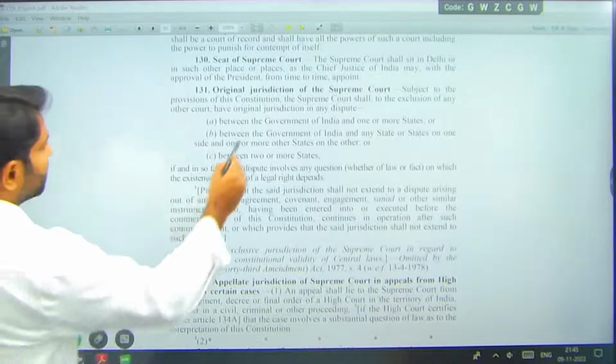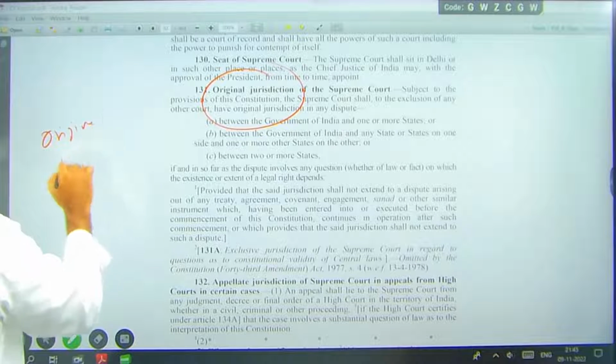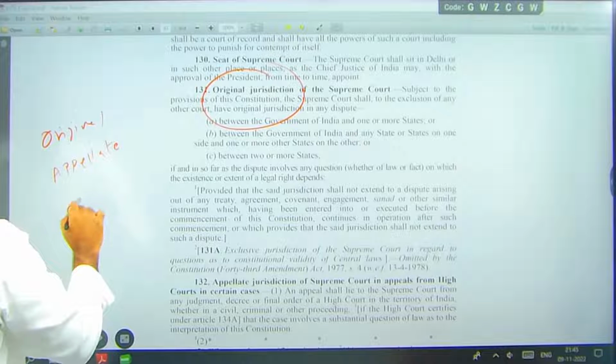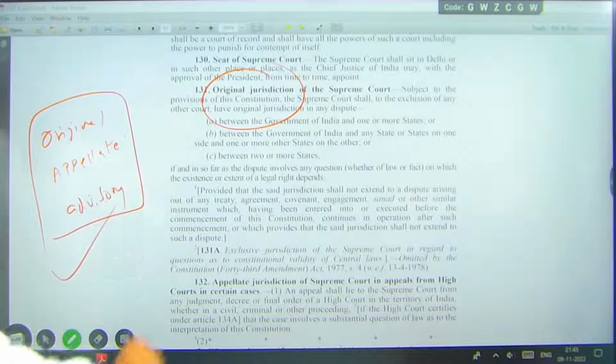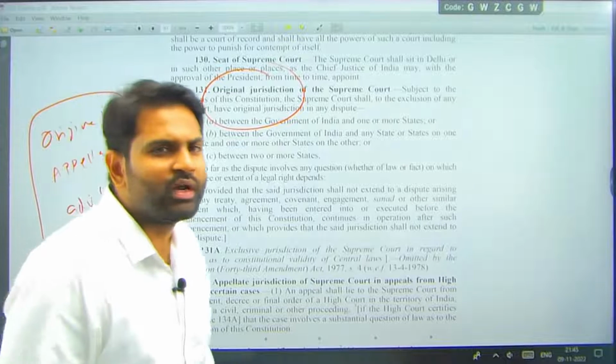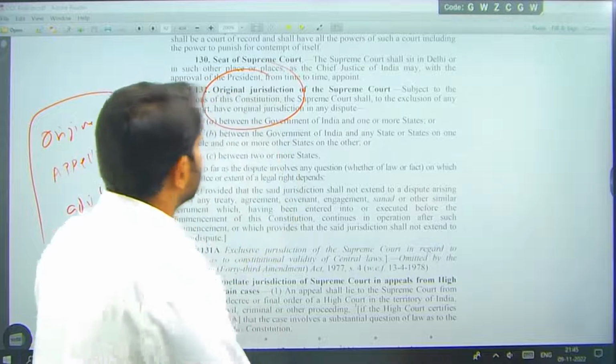Original jurisdiction. When we talk about jurisdiction, there are original jurisdiction, appellate jurisdiction and advisory jurisdiction. These are the three important jurisdictions we need to remember. What is the original jurisdiction? What is the reason why we are establishing this court? What is the original jurisdiction?